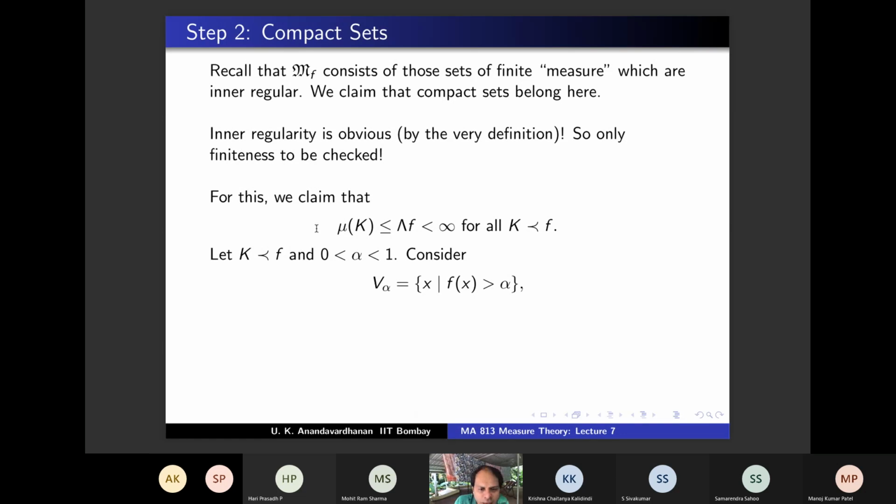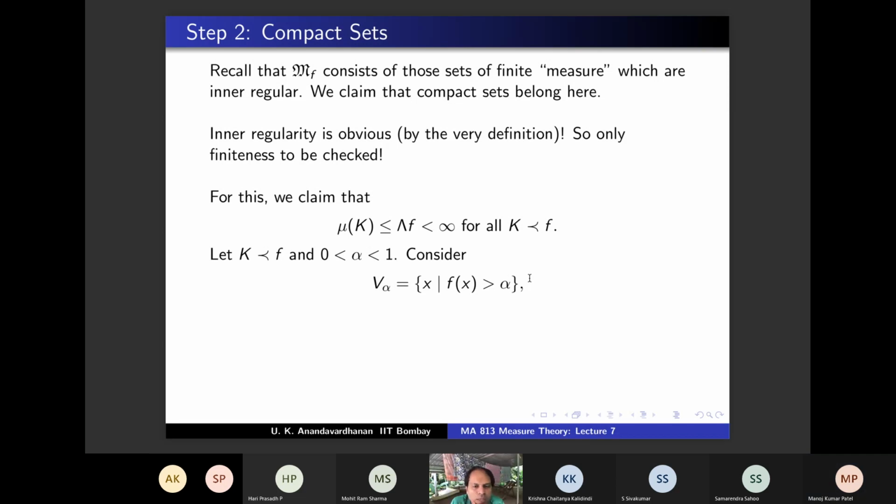For that we take V alpha, the set of x such that fx is bigger than alpha. Now you can visualize this set, right? fx is valued between 0 and 1, so alpha is strictly less than 1. There may be something left between alpha and 1, which f can take. So all those things you take. What is the most obvious thing about this set that strikes you? V alpha contains k.